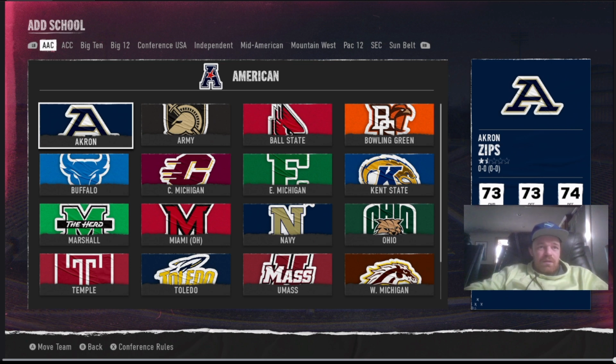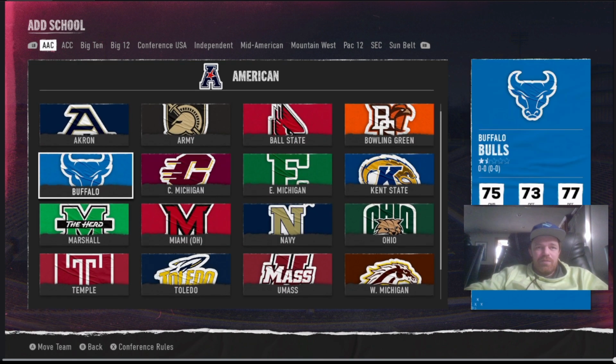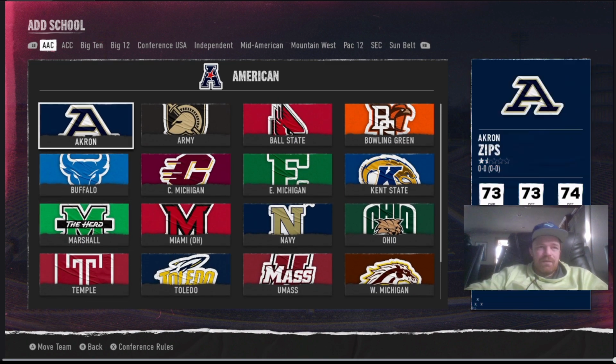So I'll review them. I changed them a little bit since I think they needed a change. So the American, that's going to be the East Coast, like the northern part. It's pretty much the MAC conference with like Army, Navy, and Temple, and then Marshall back in there.